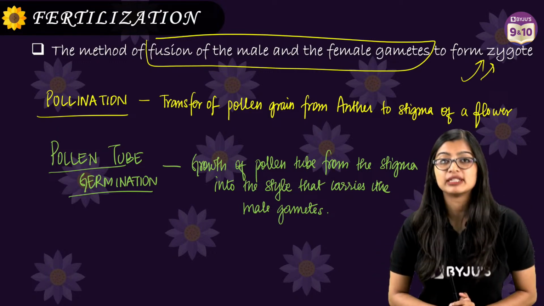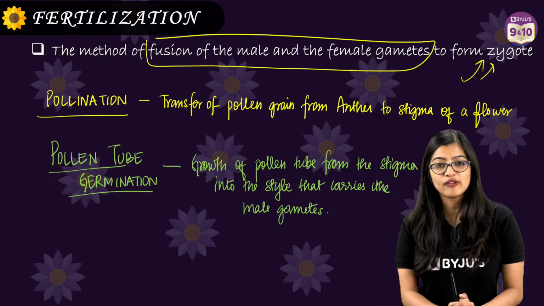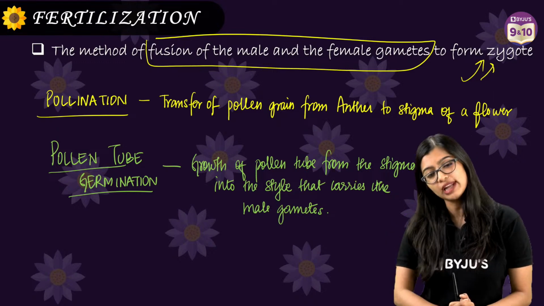Ma'am, work of stamen. Stamen is responsible for producing pollen grains, right? Yes. What does the ovary convert into? It will convert into fruit, and we will learn about it.